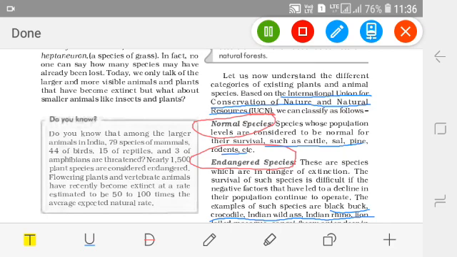This word normal I am using with respect to their survival, and these species' population is at a normal level.